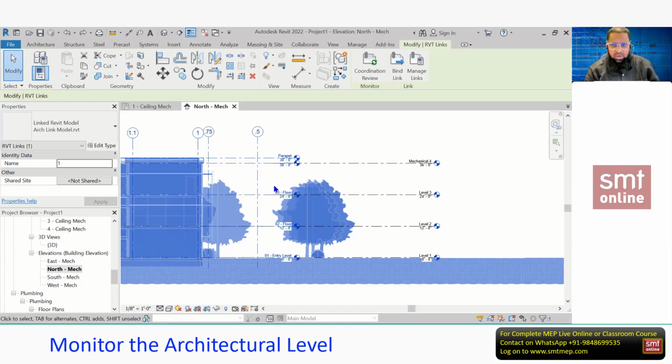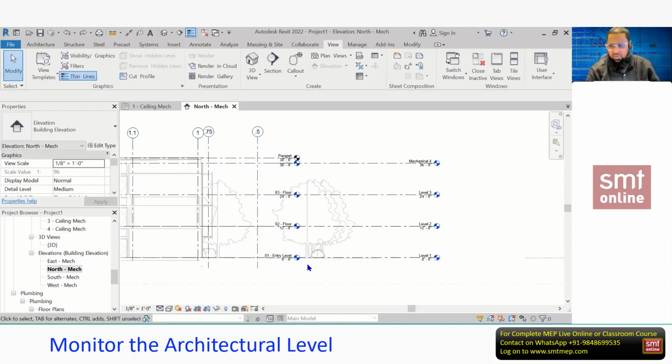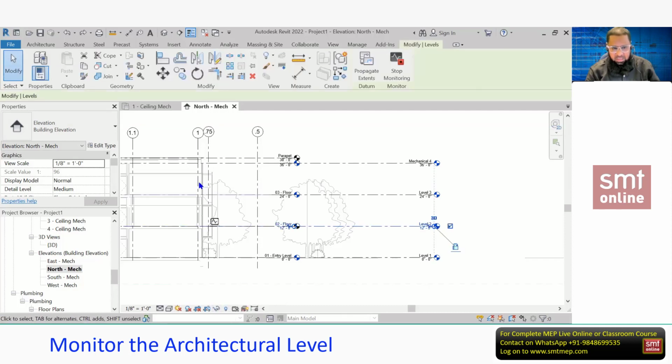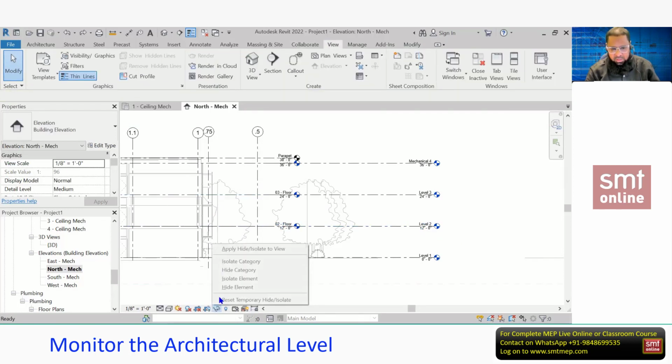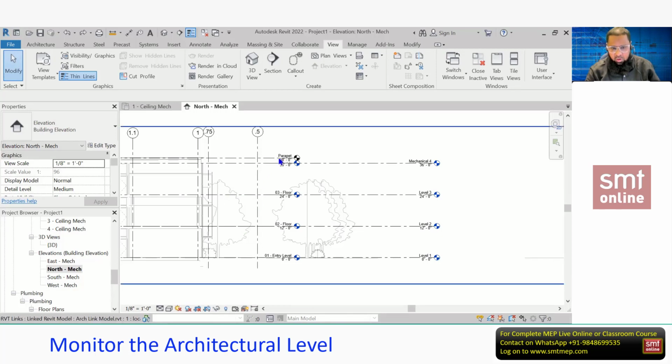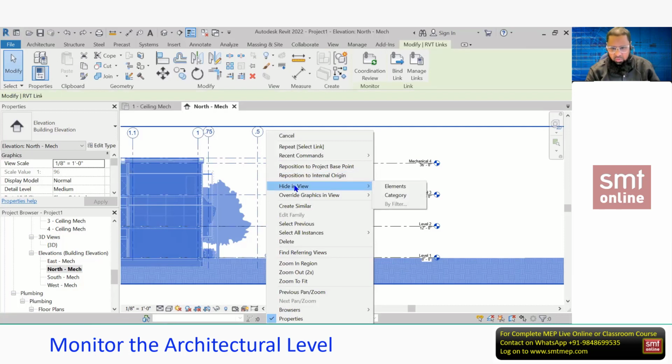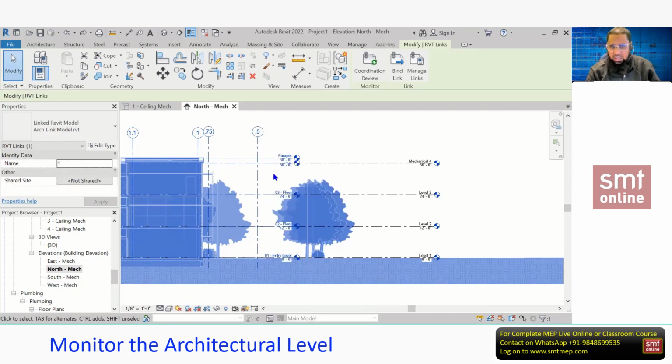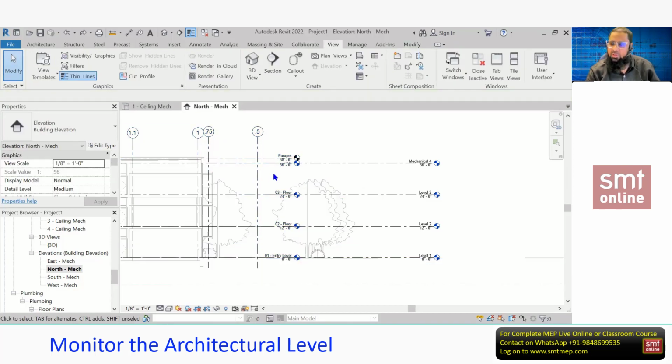Anyhow, you cannot do this, but I want to hide this. I don't want to see this because this is creating confusion for me. So this can be done. You see, if you try to use these options like temporary hide, etc., by selecting this link file, it is difficult. Why? Because, as we discussed, these are just temporary options. Okay, but I want to hide this permanently. And again, if you want to hide it permanently, I cannot use the right click option, Hide in View. If I do this, what will happen? The whole link will be hidden. I want to hide only the levels from the link. So for that, you can use the VG. In the VG, you'll find the detailed information for annotation objects, for model categories, etc.